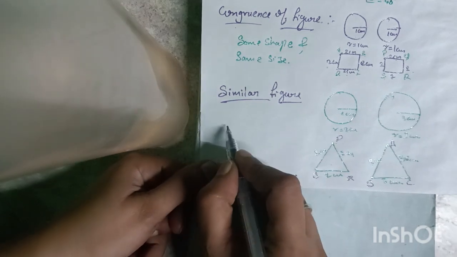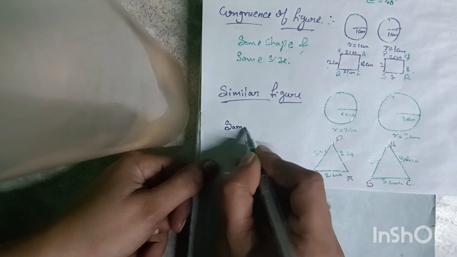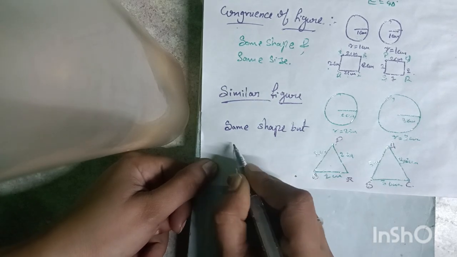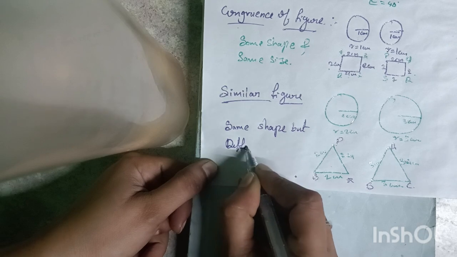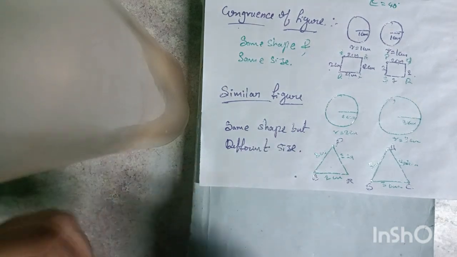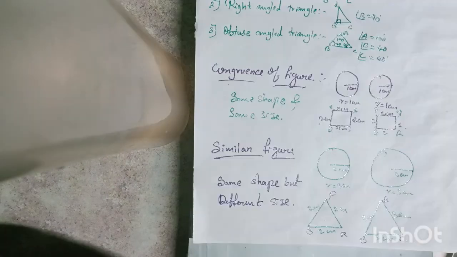So what do you mean by similar figures here? Figures that have the same shape but different size. We call this type of figures similar figures.